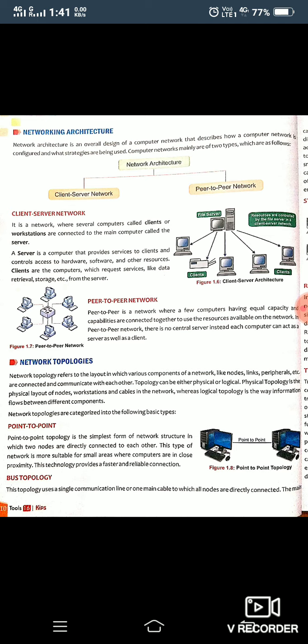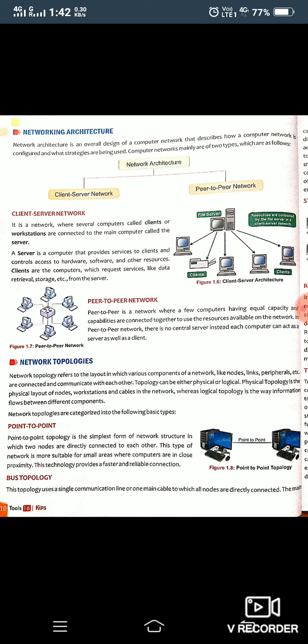Basically, the computers connected in a network are known as clients or workstations or nodes or servers. These are all synonyms for a computer system only. Okay, so what is the difference between a client and server? See, client means a computer system with normal capabilities or limited access, and server is the most powerful computer which provides services to the client.